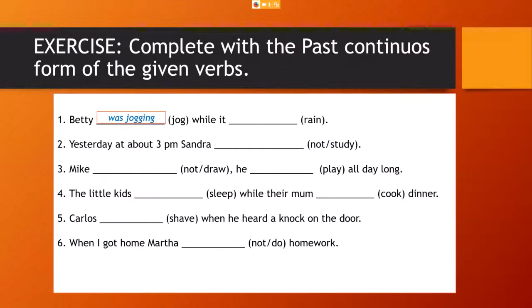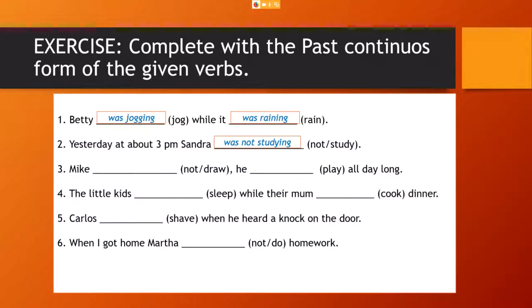Betty was jogging while it was raining. 2 parallel actions. Yesterday at about 3 p.m., or 3 in the afternoon, Sandra was not studying. Or in contracted form, wasn't studying.